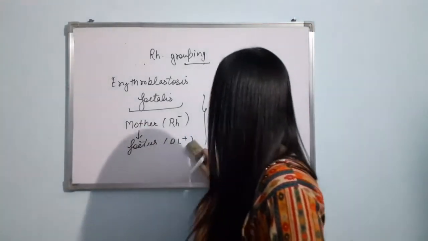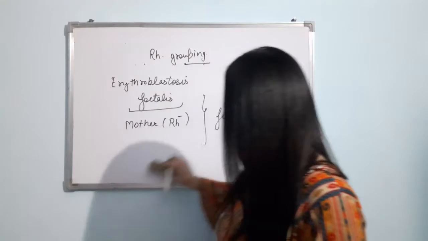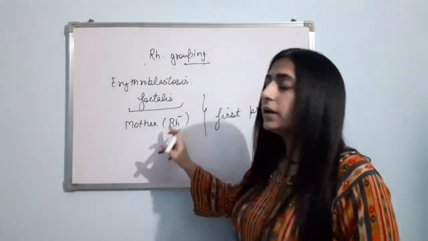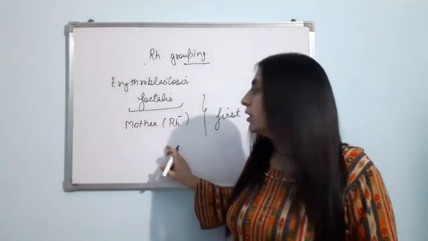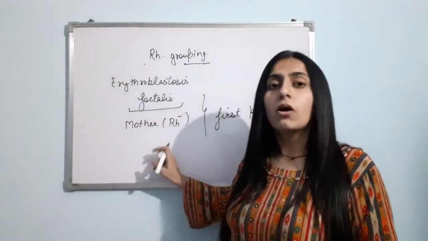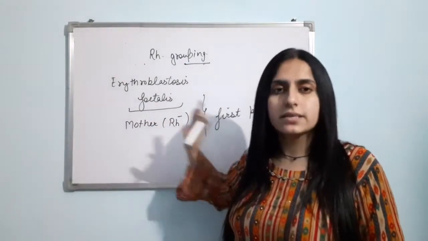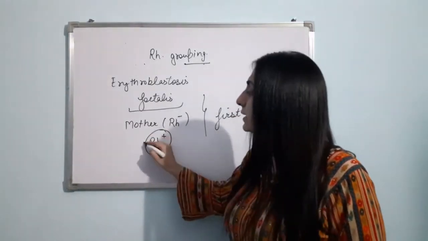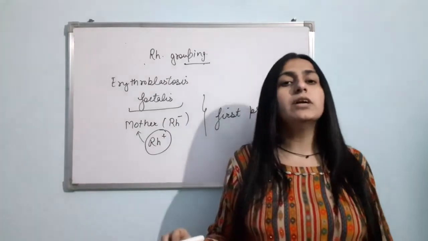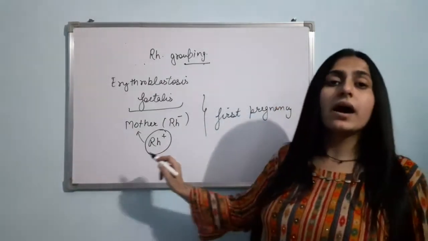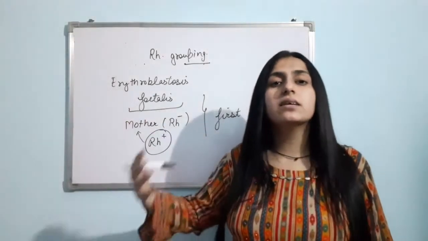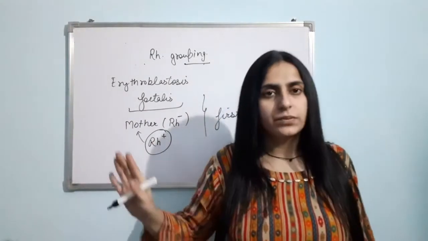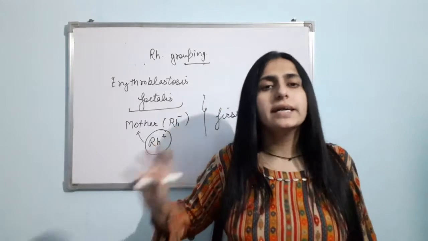Now after delivery, what will happen? The delivery is done, the first baby is safe. But in the body of the mother, Rh positive blood of the fetus has entered. Now what will the mother do? Positive means Rh antigen has entered the mother's body. The mother is Rh negative. She does not have Rh antigen.